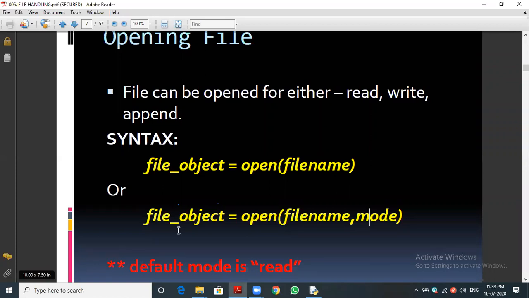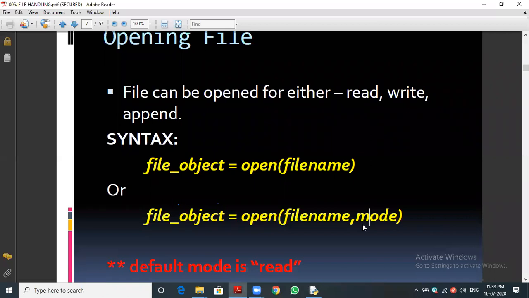Three types of modes are there. For read mode, small r. That is a symbol, that is the identifier. For write mode, w. And for append mode, a. These are all the mode specifiers. This is called a mode specifier.